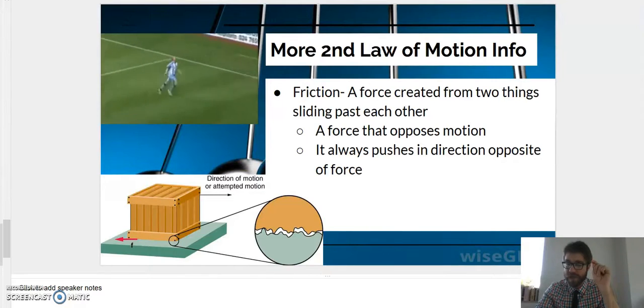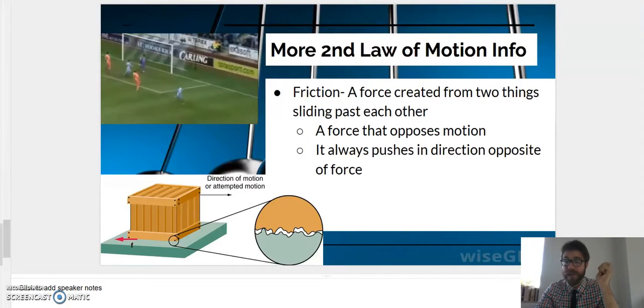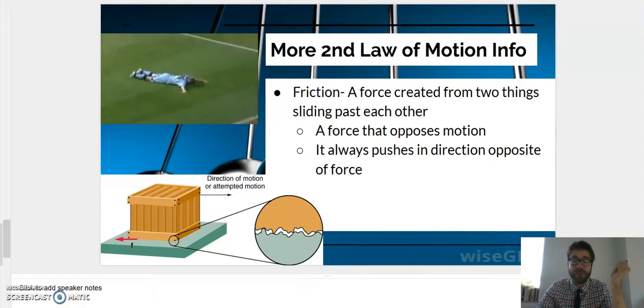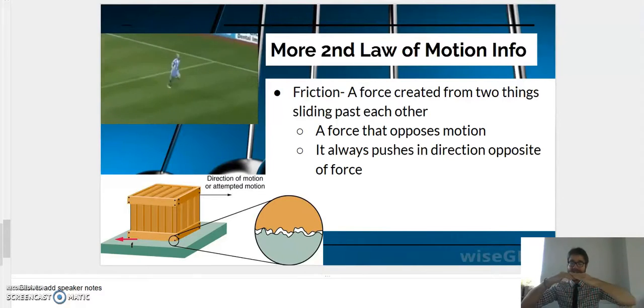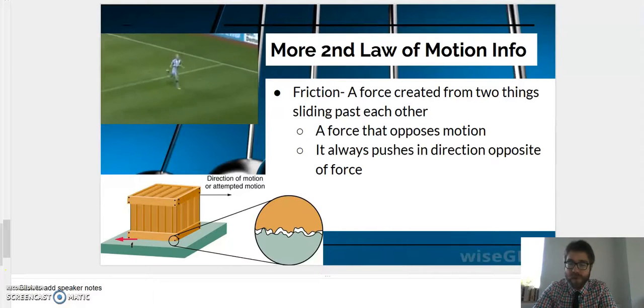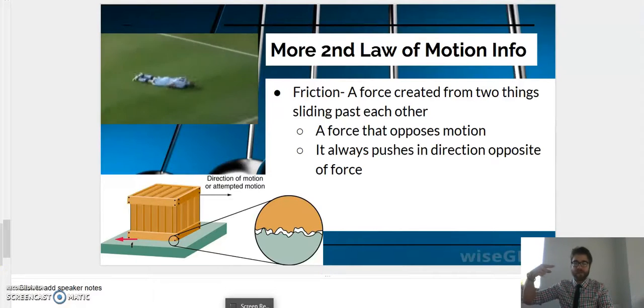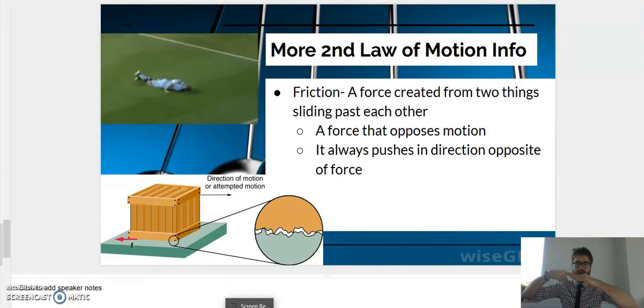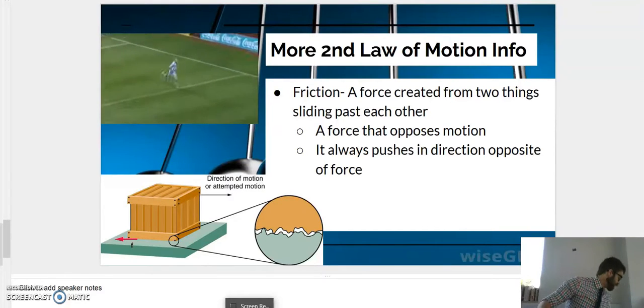Another important vocabulary word you need to know for the second law is friction. That's a force created by two things sliding past each other. So, this force is always against motion. If my motion is going this way, friction is going to go against it.